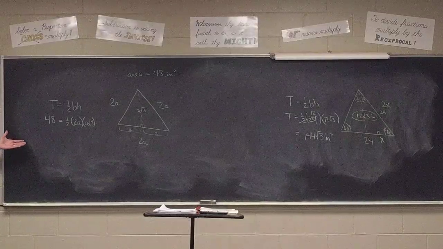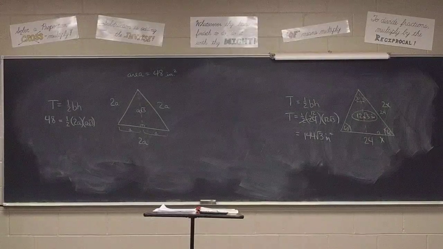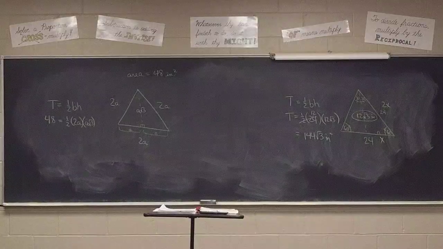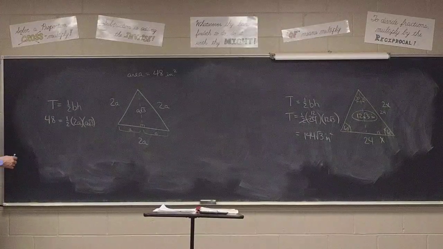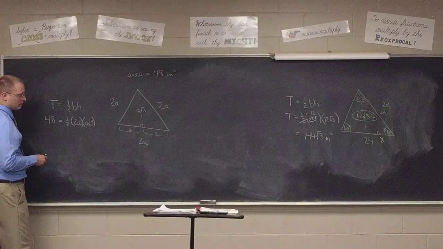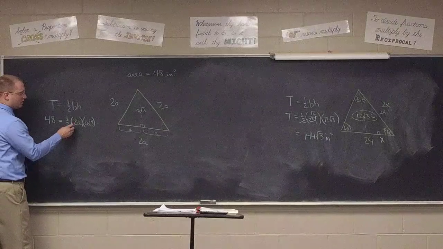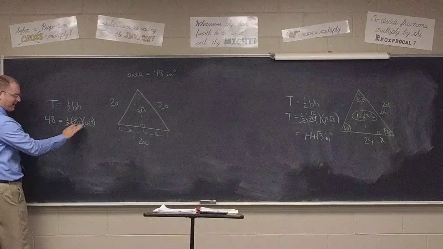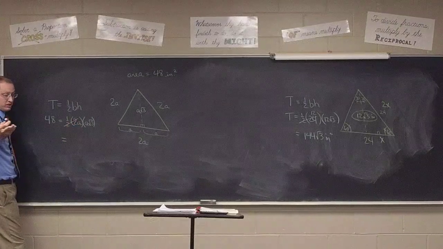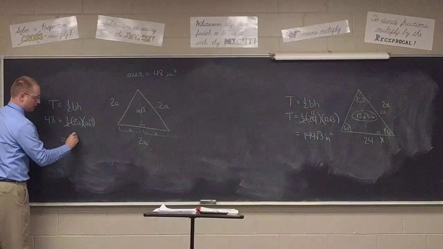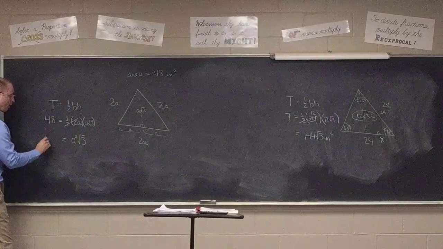Questions? Let's go ahead and solve. Though there's a little simplification we can do kind of up front here, Chris. Take half of it, you would get a. Right, let's just take half of the 2a and make that a plain old a, so that when we multiply, Chris, it comes out pretty easily. A squared times the square root of 3. There we go, all equal to the 48.